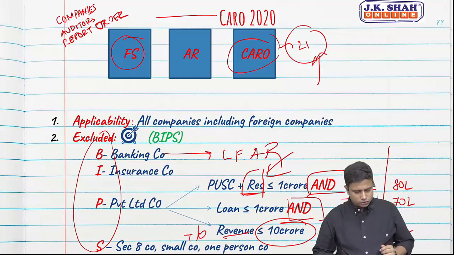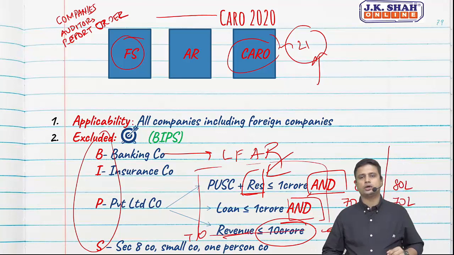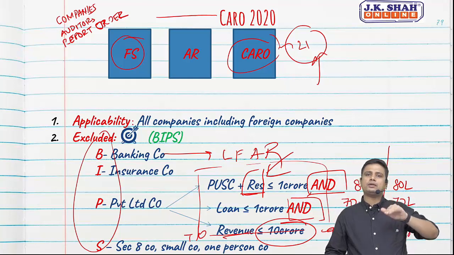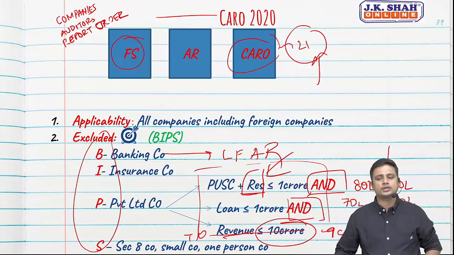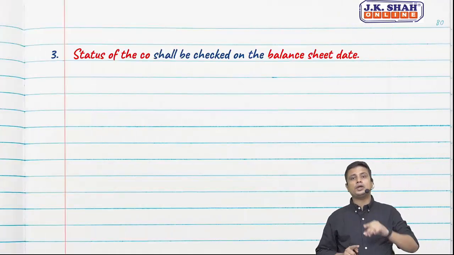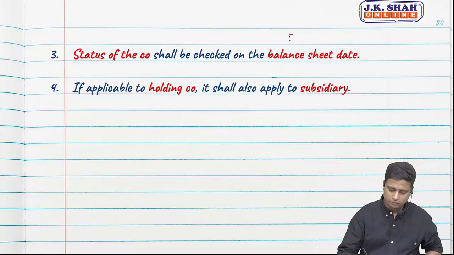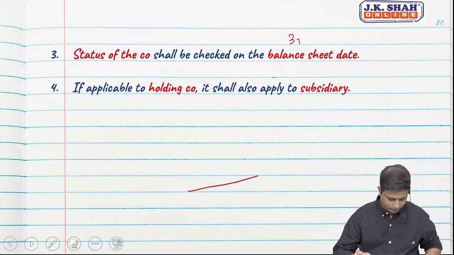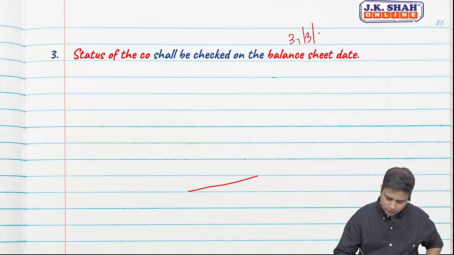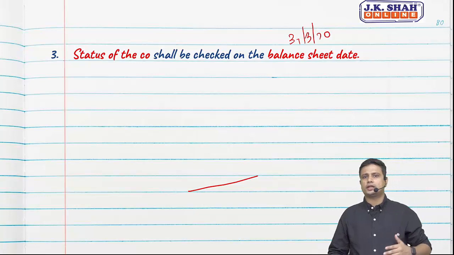Okay. So sir, what did we see in case of private limited company? We understood. But once if CARO is applicable, do we need to comply with CARO reporting every financial year? No. We need to check the status of the company on every balance sheet date. So for example, on 31st of March, let us assume 31st of March 2020, my turnover was greater than 11 crores.